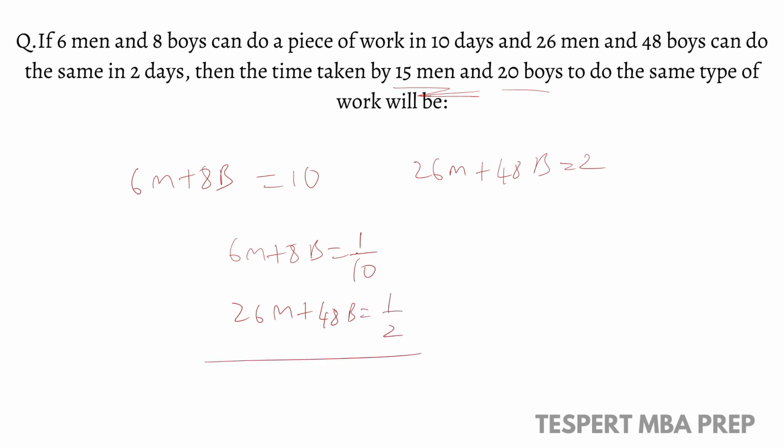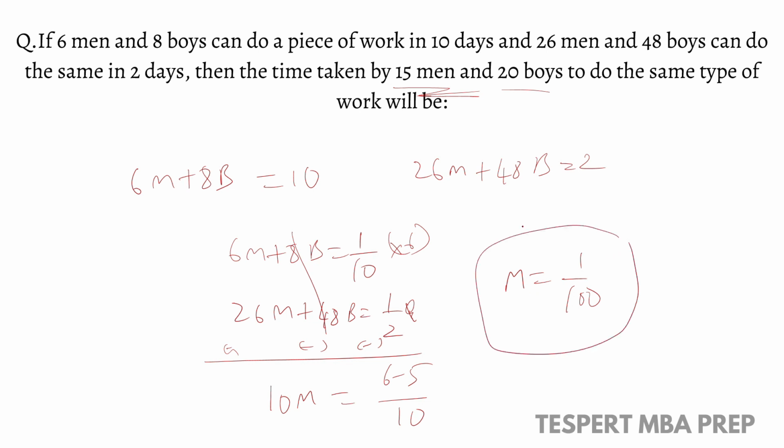If we observe, if we multiply this with 6, then we can cancel 48 and 48, right? So after multiplication these two will be cancelled, and we'll get 10m is equal to 6 minus 5 by 10, and m will be equal to 1 by 100.